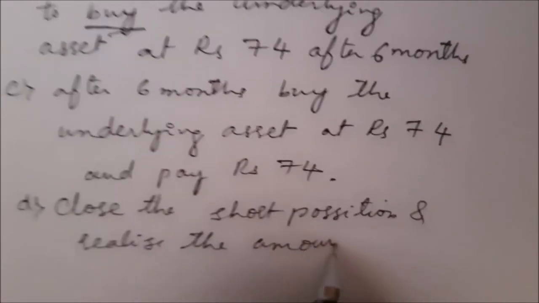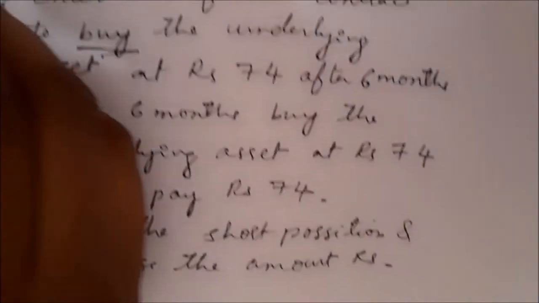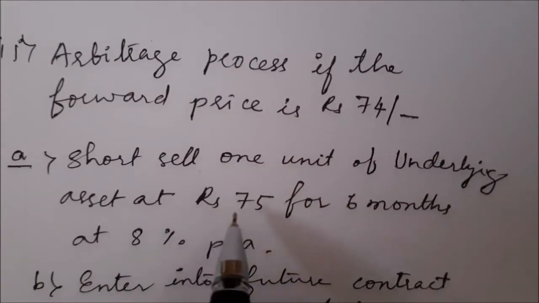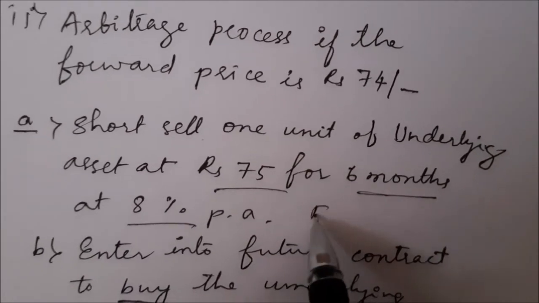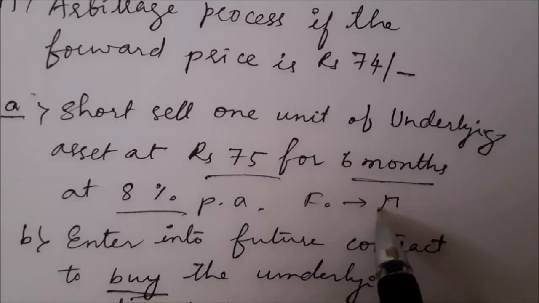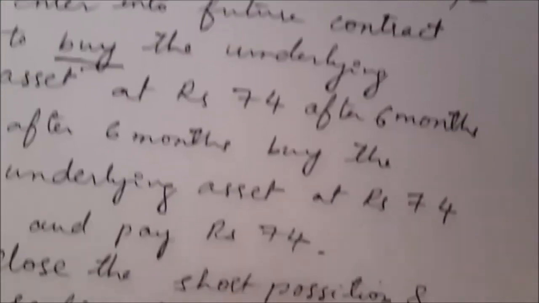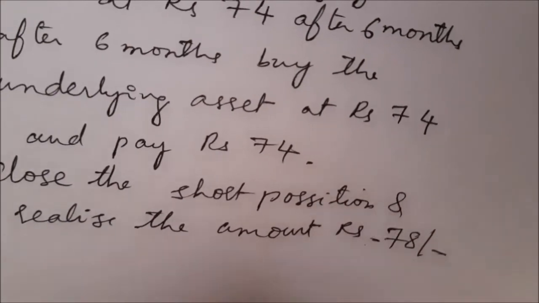How much will it be? The future price calculated will be 78. It means we are getting 78 rupees. Realize the amount rupees 78.